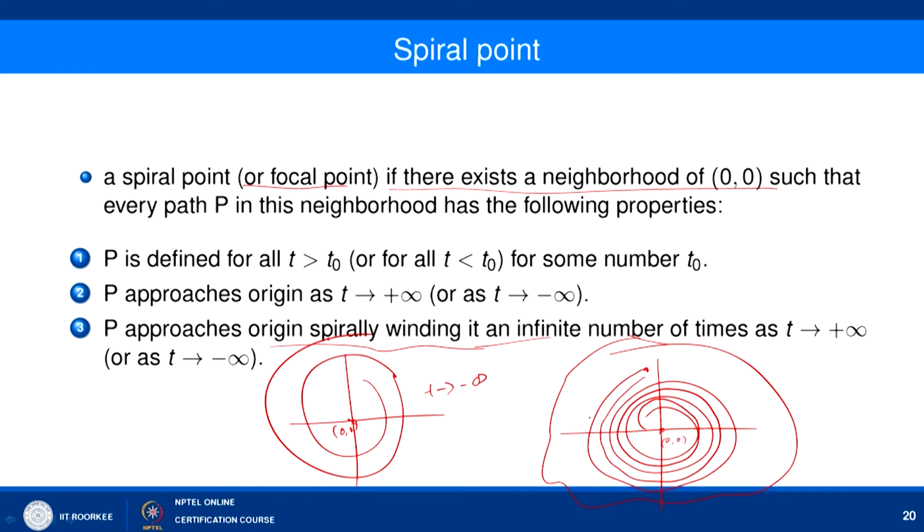If it is moving closer to 0 comma 0, we say that the path is approaching 0 comma 0 as t tending to plus infinity, and if this path is moving away from 0 comma 0, then we say that this path is approaching 0 comma 0 as t tending to minus infinity. So, if this is happening, we call this critical point 0 comma 0 a spiral point or focal point.